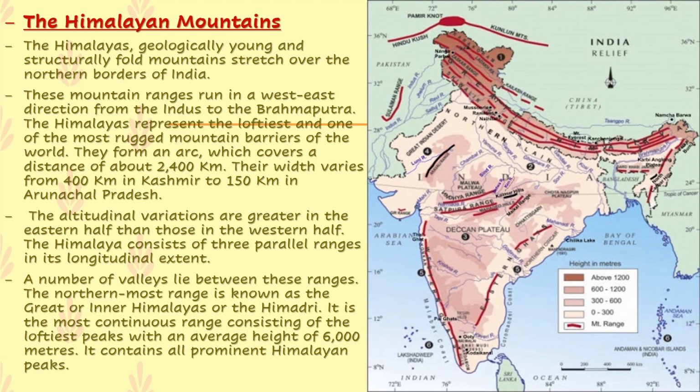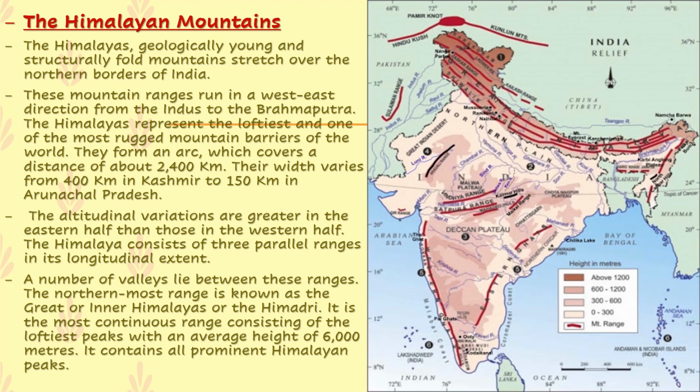We'll start to study the physiographic divisions of the Himalayan mountains, children. The Himalayas are geologically young. Why young? Because they are growing 1 inch per year. Their growth has not stopped. So they are geologically young and structurally fold mountains. How is the structure of the Himalayas? They come under the category of young fold mountains. They stretch over the northern borders of India.